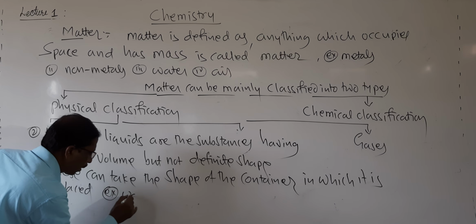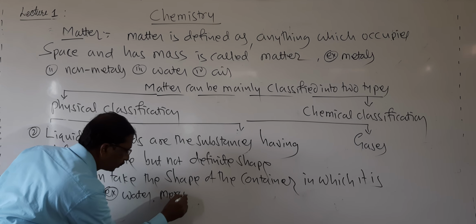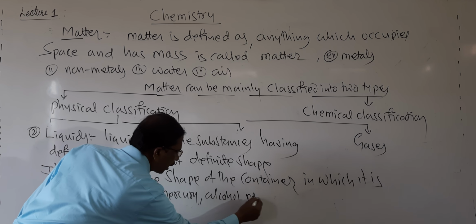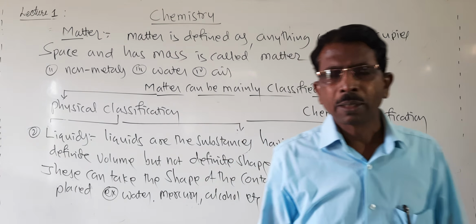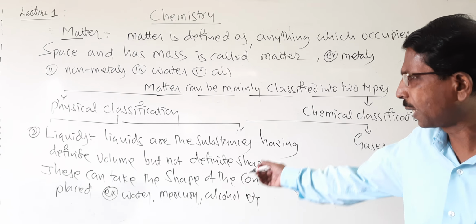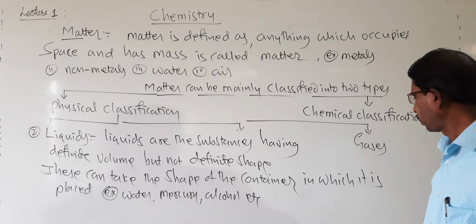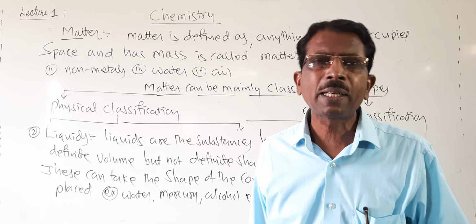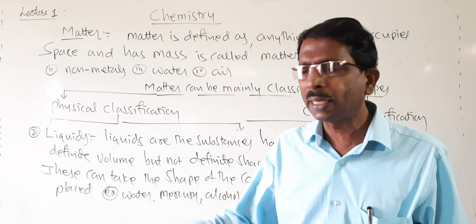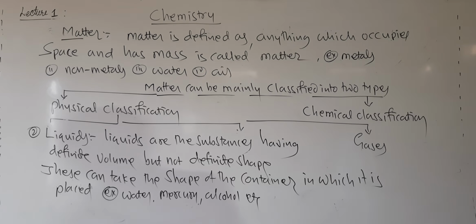The best example is water, and then mercury, alcohol, etc. So these are all liquids. These do not have definite shape, but these have definite volume. And these can take the shape of the container in which they are placed. And here the particles are loosely arranged. These can easily move. So that is about liquids.